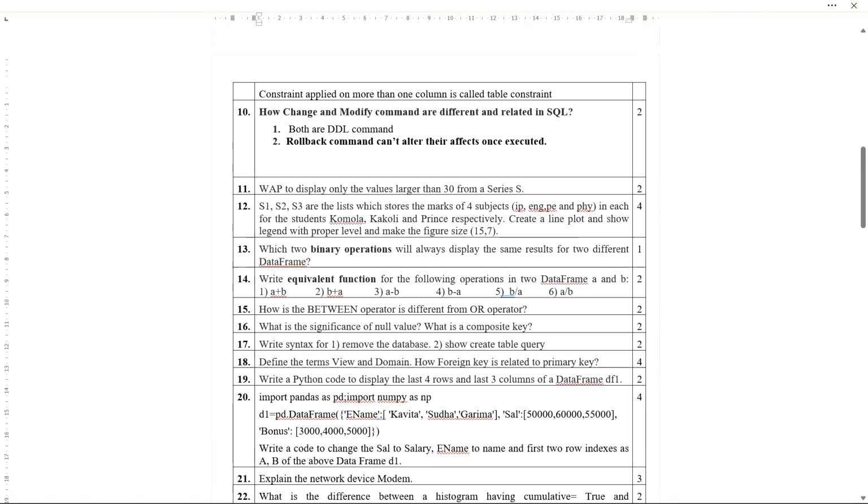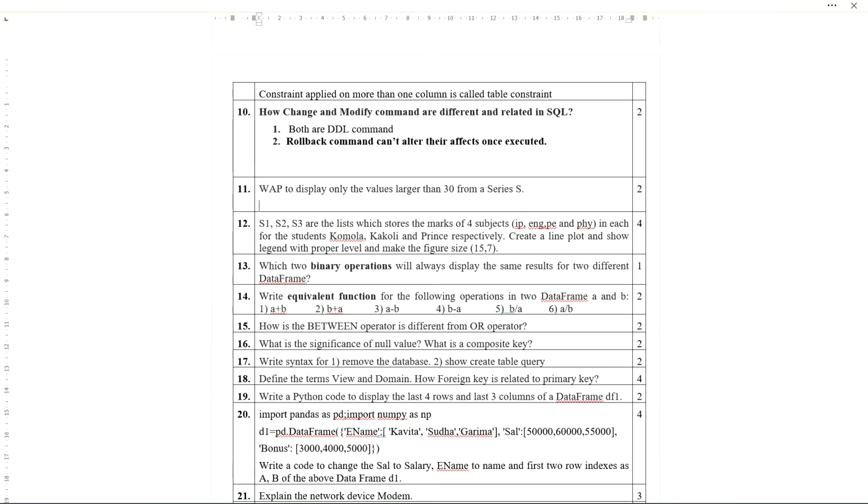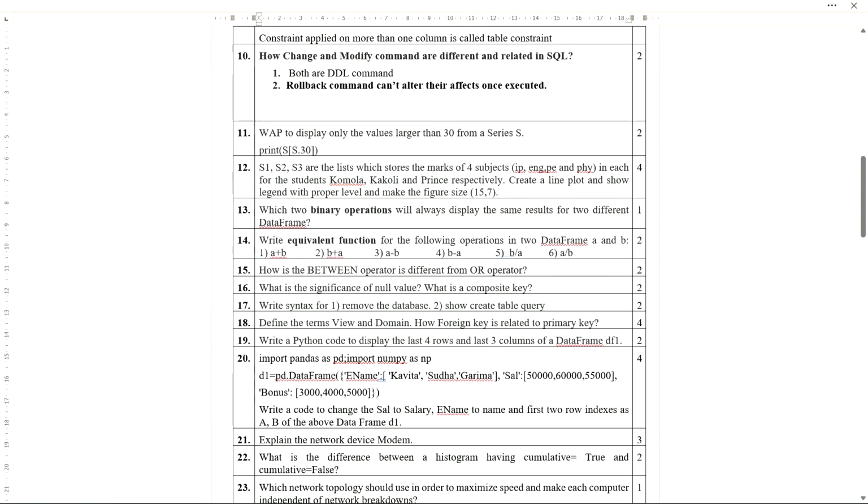Write a program to display only the values larger than 30 from a series S. This one is very simple, a print statement we can write. Here I don't need to create the series, because just the series name is given. So I need to write S greater than 30. Fine. So this is the answer for this question. This question might not come for 2 marks. It might come for 1 mark, like this. If the answer is this much only, then it might come for 1 mark, not for 2 marks. You need to be careful regarding this.